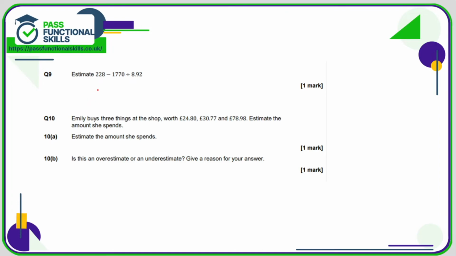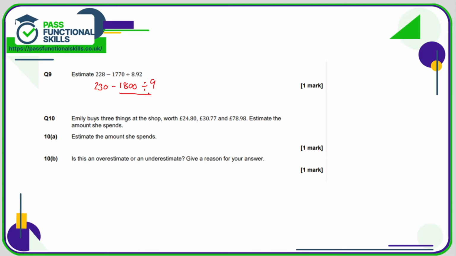For question 9, there's a few answers you could potentially achieve here. 228, we'll call that 230. 1,770, I'll call that 1,800. And 8.92, we'll call that 9. So using BIDMAS, we'll do the division first. And I think it's important to make sure that we get a number that can be divided by 9. So rounding this up to 2,000 probably wouldn't have been a good idea.